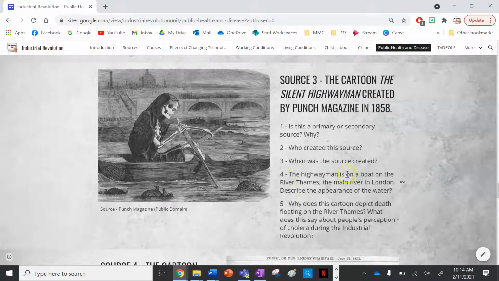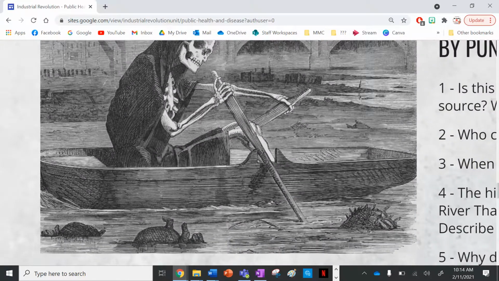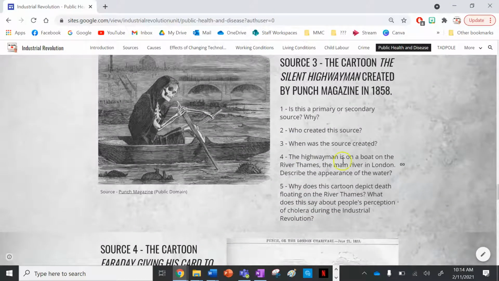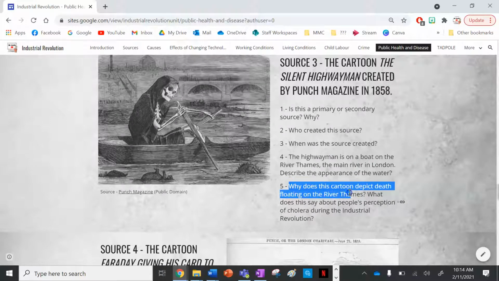Number 4, the highwayman is on a boat on the River Thames, the main river in London. Describe the appearance of the water. So just zooming on the source, you can see the water looks very deadly and very yucky. It looks really dirty, it's got dead animals and rubbish floating around in it, and it looks absolutely filthy and sickening.